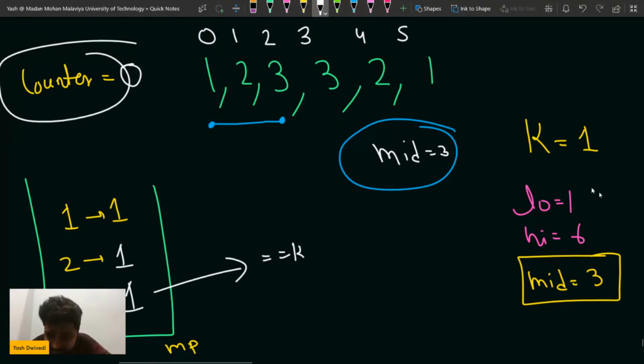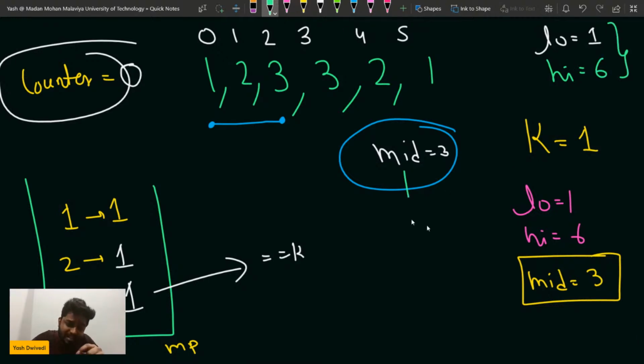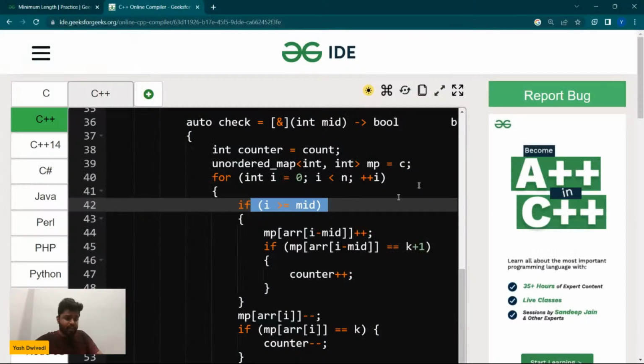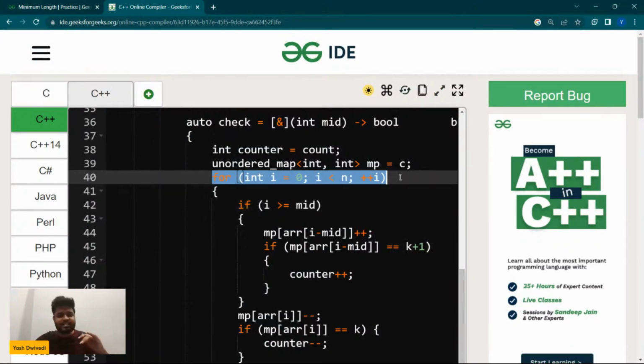Low and high: low is indicating 1 because 1 is the minimum segment length that I can try to remove, and high is 6 because that is the maximum length segment. Mid is the length of the subarray that I can remove. So it is 0 based indexes. You can traverse till index 2. No, don't think about that, Jaya. I am doing 0 based index things only.